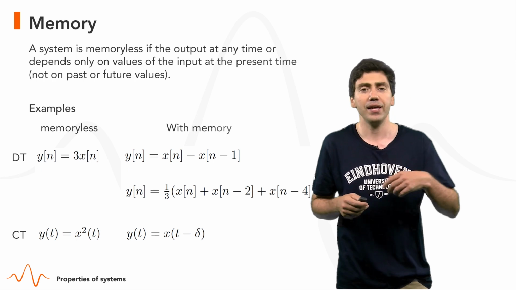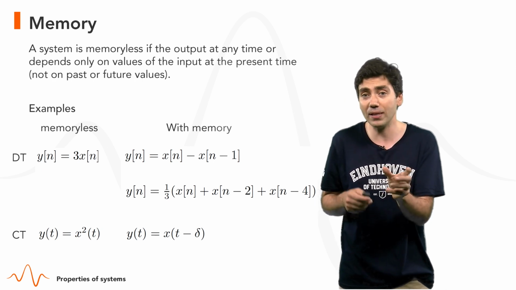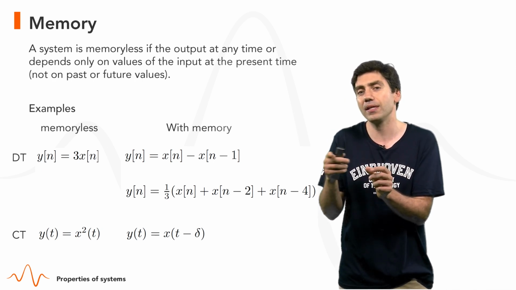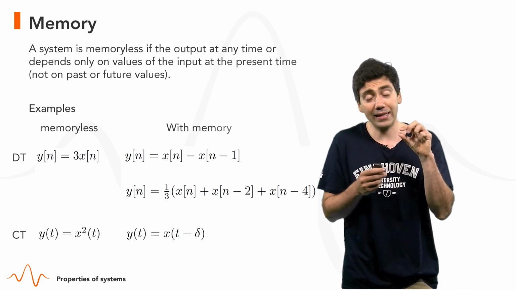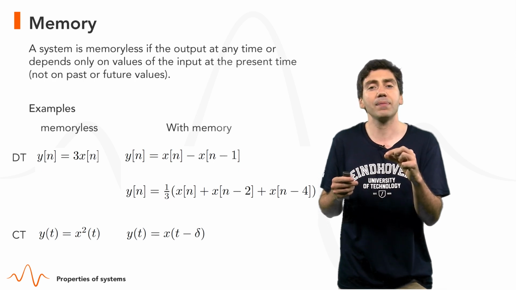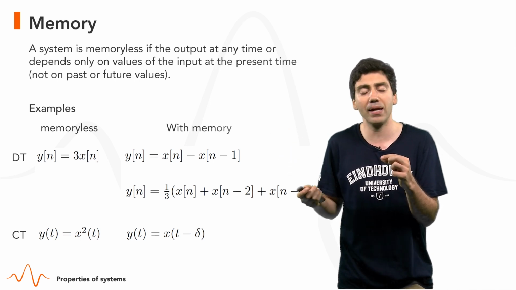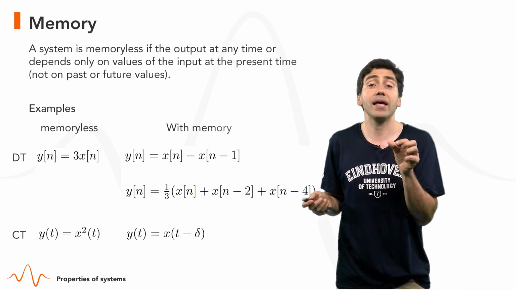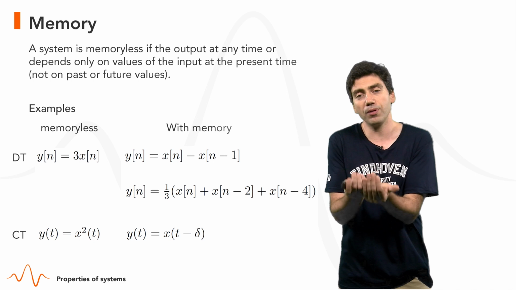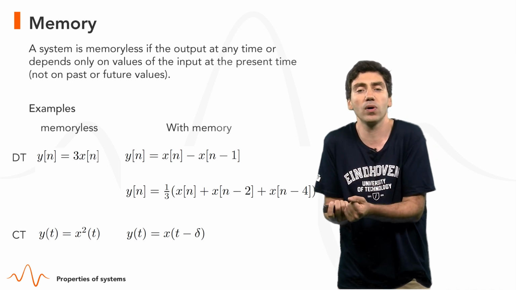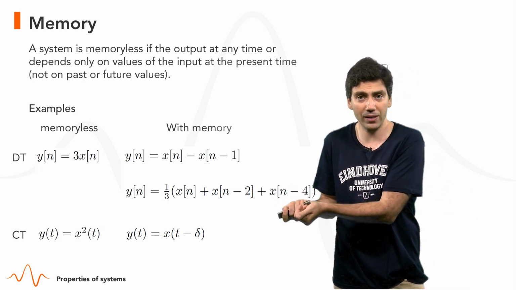A system with memory is the first difference, y of n equals x of n minus x of n minus 1, because this one depends on values of the input in the past. So whenever the output at time n depends on values of the input, either future values, say x of n plus 1, x of n plus 2, or past values x of n minus 1, x of n minus 2, etc., the system contains memory. In other words, to compute the first difference, I have to store x of n minus 1 in my memory to be able to compute the output, which is x of n minus x of n minus 1.